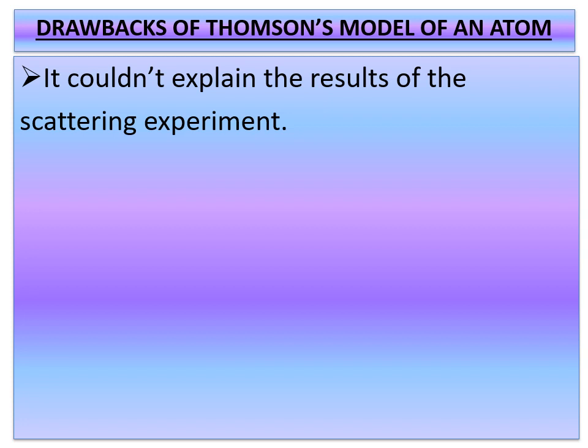So it was later modified by one of his students, Rutherford. We are going to study about Rutherford in the next online video class. Rutherford modified Thomson's model because, when he did the experiment, the result he observed contradicted Thomson's model of an atom. So he has given his own model.